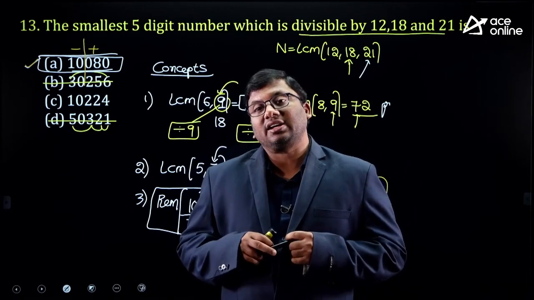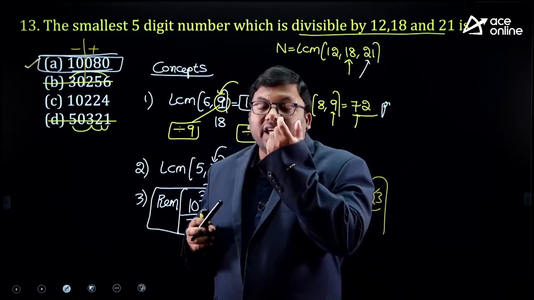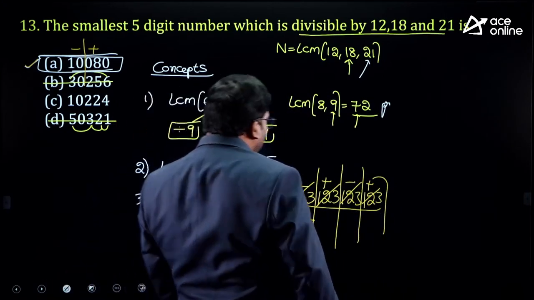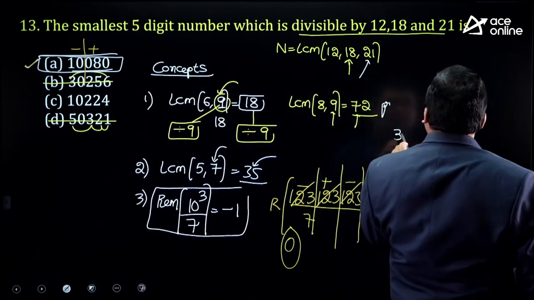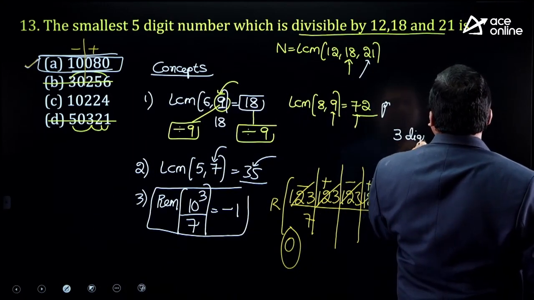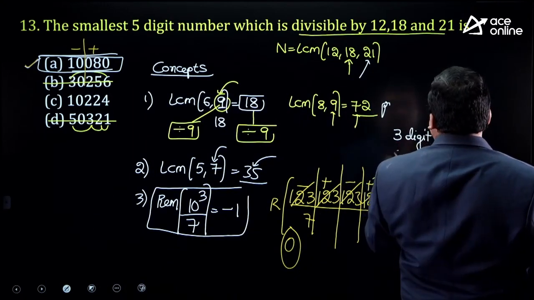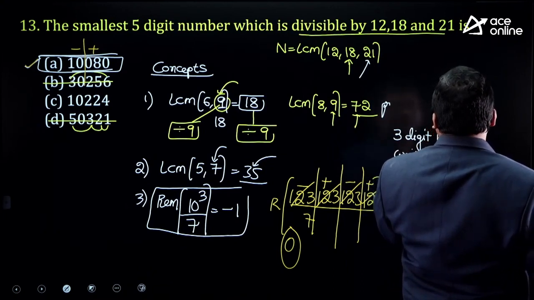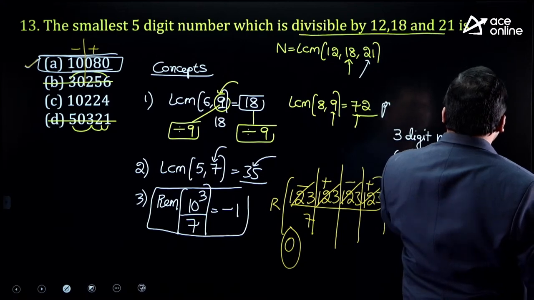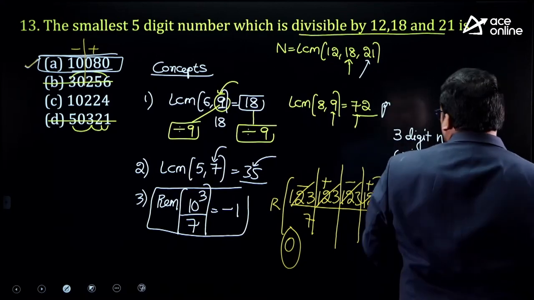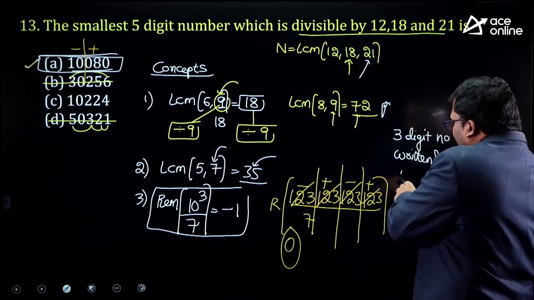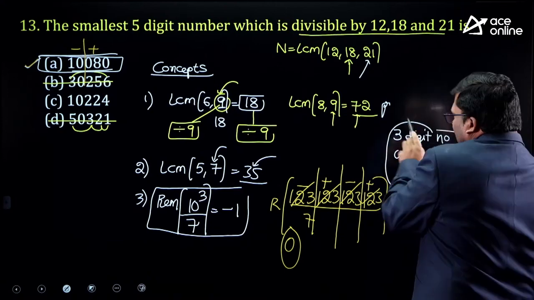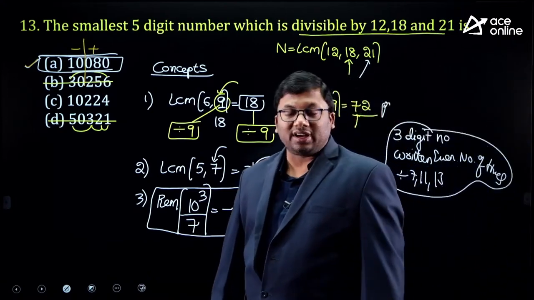Important learning related to 7, 11 and 13: please also write down that concept. Any 3-digit number written even number of times is always divisible by 7, 11, 13. Please make a note of this important point. I hope the concept is clear.